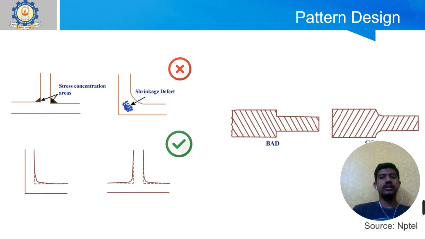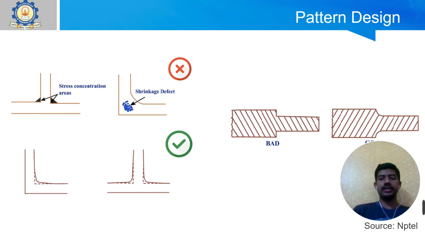Now the pattern design. In your pattern design, you can see these pictures. You always have to avoid sharp corners. Sharp corners may increase the stress concentration. The first picture shows the region of stress concentration, and sharp corners have to be avoided.